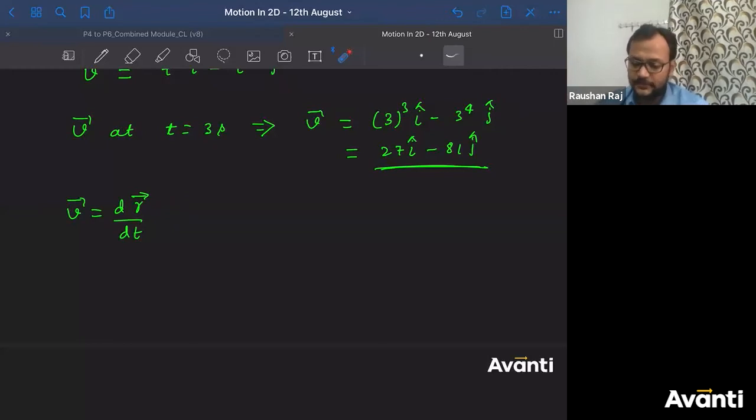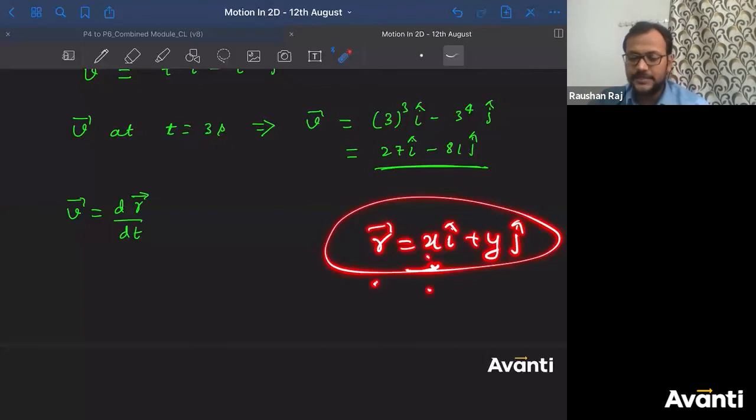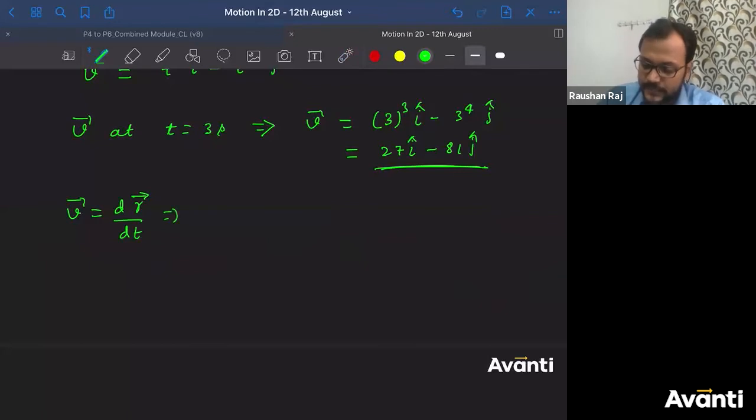All right? Very good. Actually, I'm writing the same. What is r? r is nothing but x i cap plus y j cap. So actually, I'm writing dr by dt is dx by dt i cap plus dy by dt j cap. And dx by dt is nothing but the velocity along the x-axis, dy by dt is nothing but the velocity along the y-axis. So I'm writing exactly the same. No problem. All right. How do we find dr by dt? So I'll get dr is equal to v into dt.